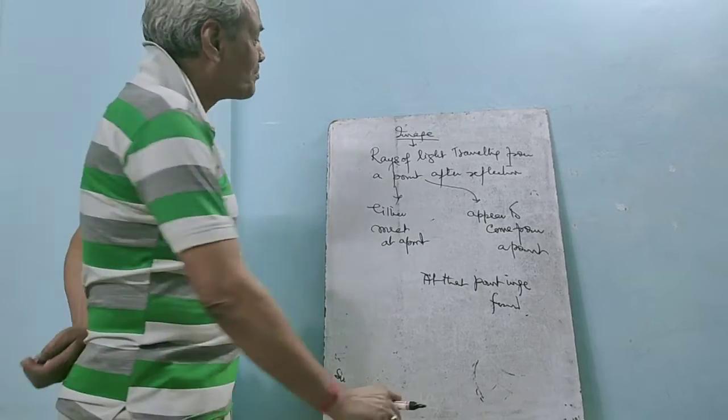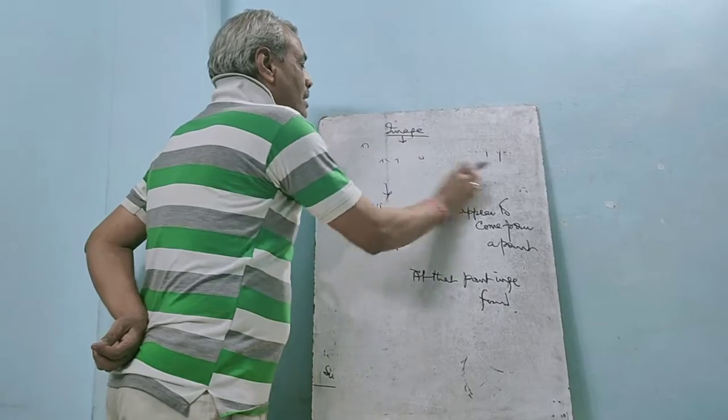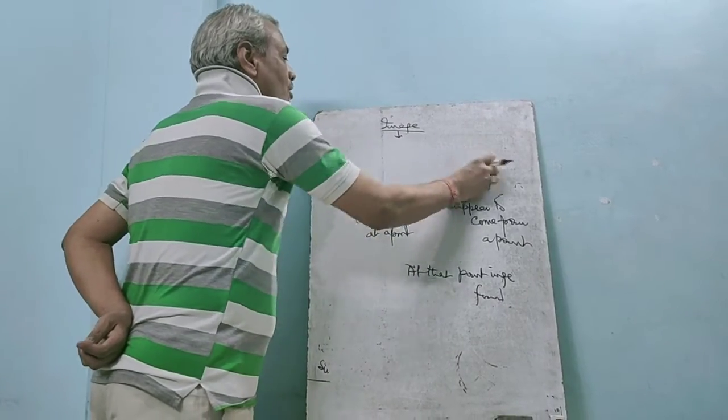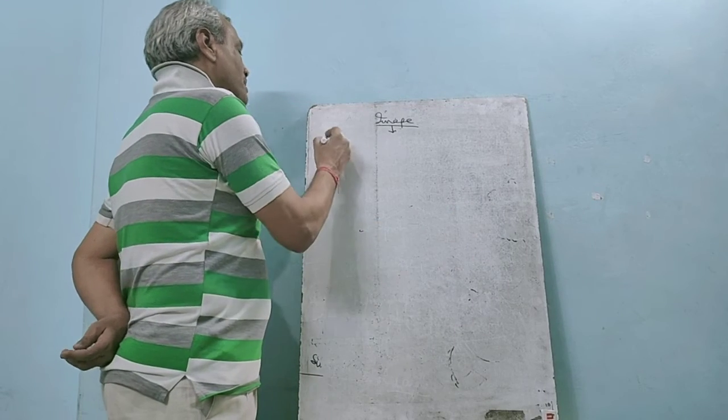We have two kinds of images. Number one, real image.